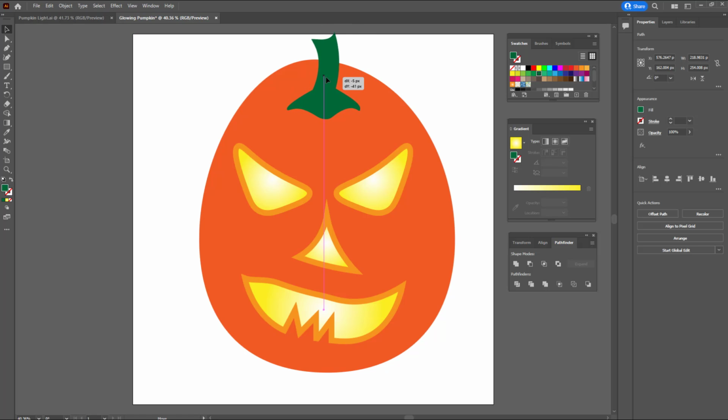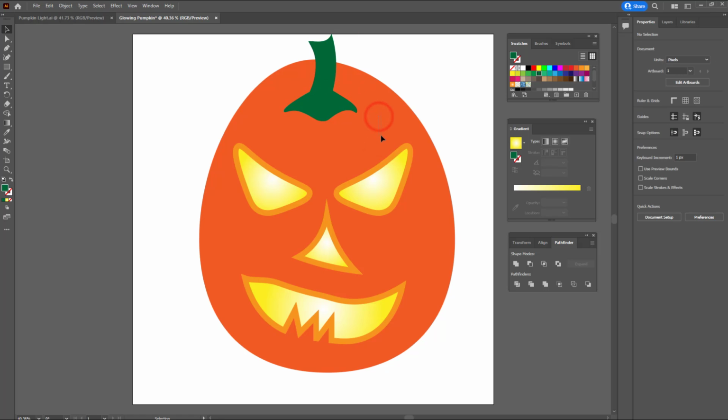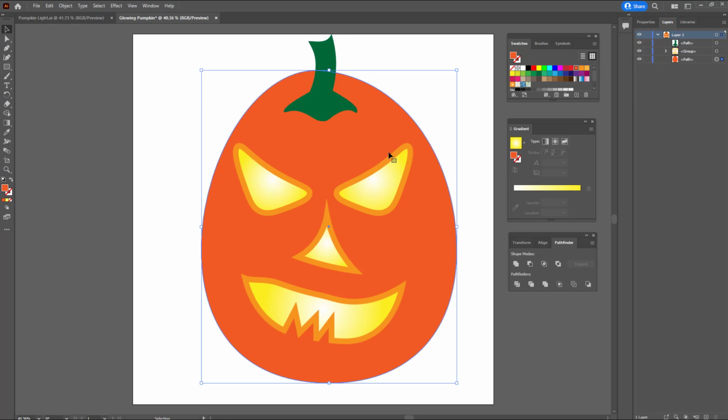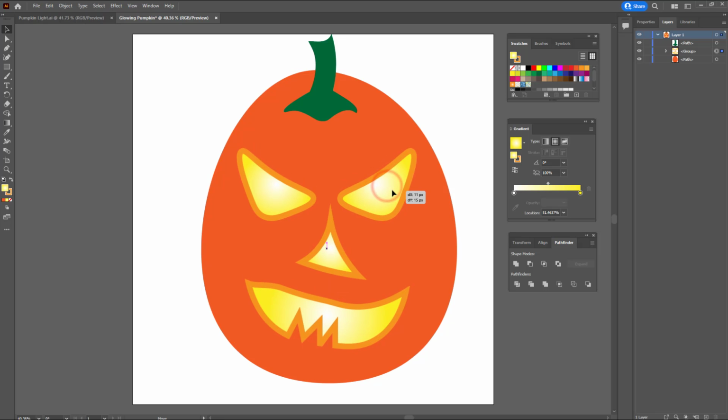I think it's a little bit too low. You know, I think I actually need to move the pumpkin down. So I'm going to go to Layers and unpadlock my pumpkin, move it down, and move my face down. The next thing that I need to do is add the stripes to my pumpkin.